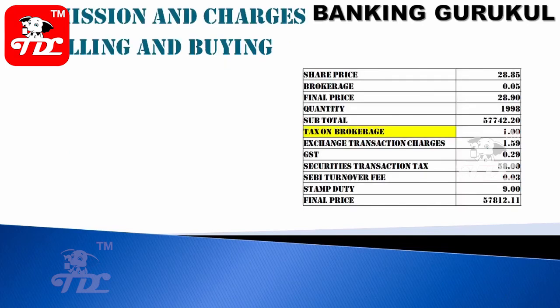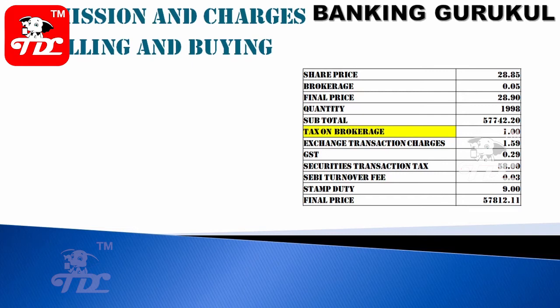Now, when you buy or sell, how will the charges or commission be levied? For example, take one company's share price of 28 rupees 85 paisa, with brokerage of 5 paisa. So your final price will be 28 rupees 90 paisa. The quantity you purchase is 1998. So the total amount is 57,742 rupees, and tax on brokerage is 1 rupee.